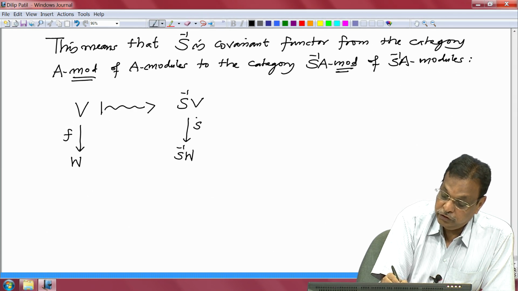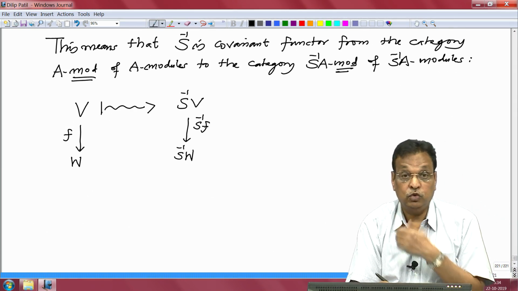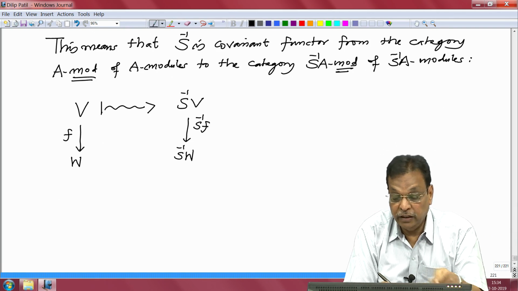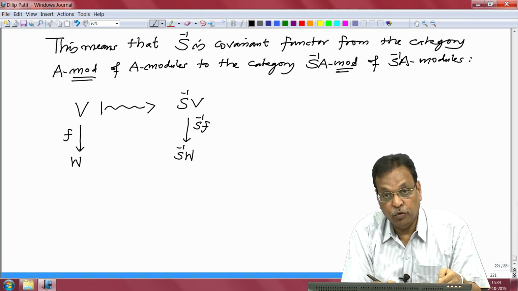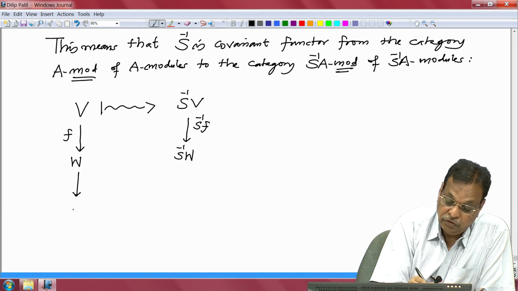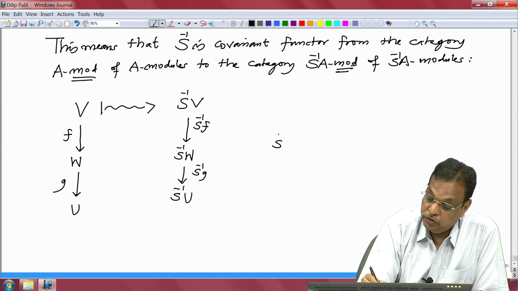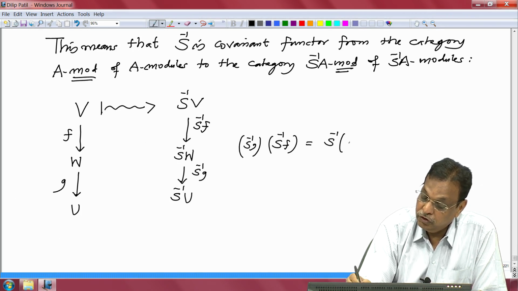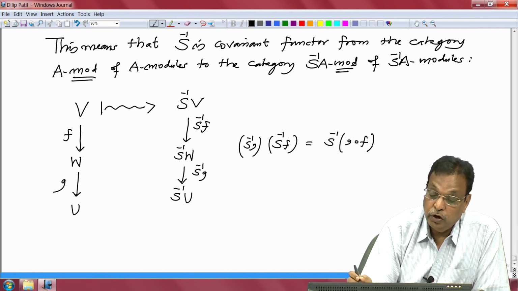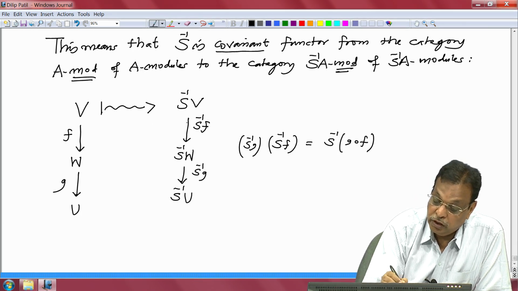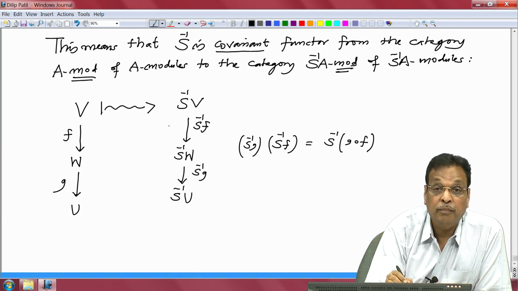which we have denoted S inverse F, and it satisfies those two properties: if F is identity, then this is identity. If you have a composite, if you have some other module U and G here, then S inverse F composed with S inverse G is the same as S inverse of G composed with F. The word covariant refers to the arrow direction being the same.